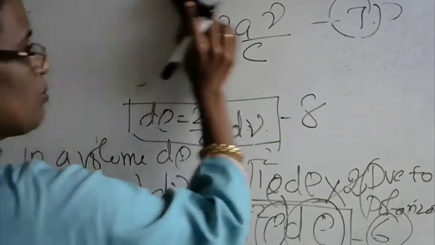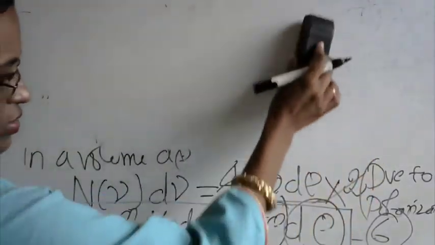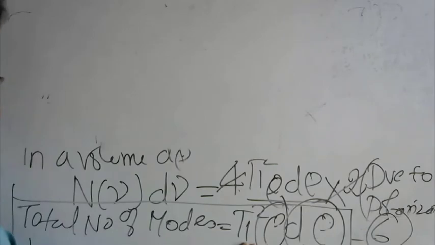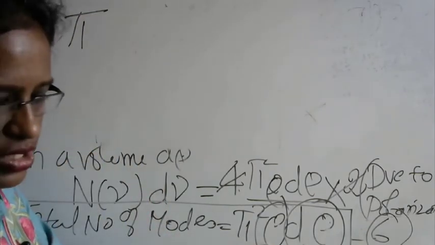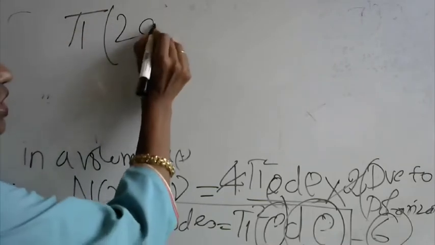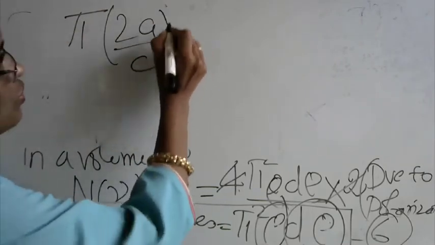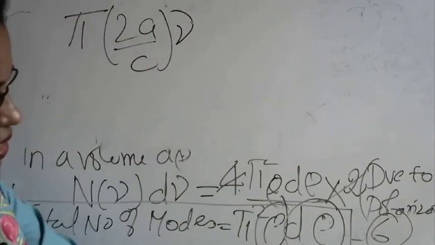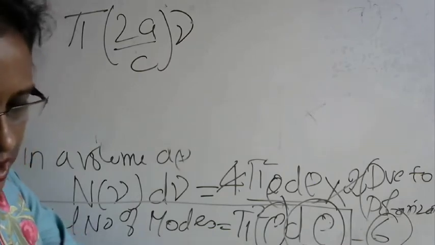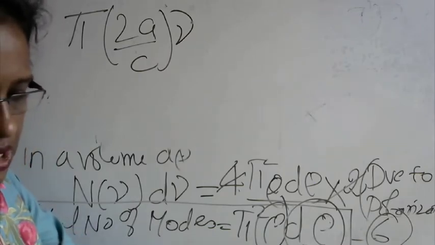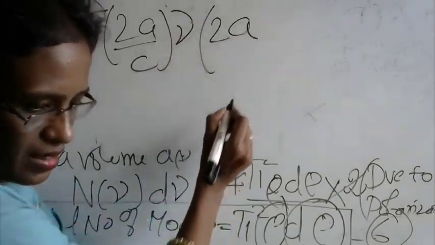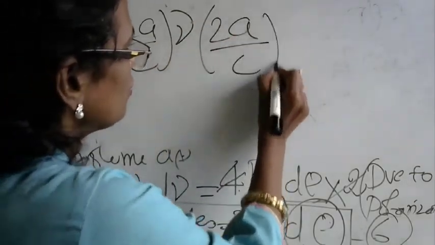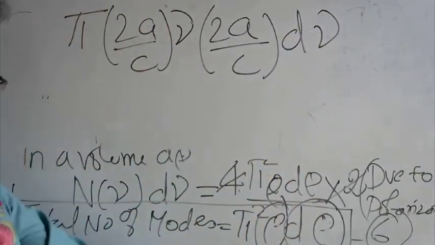So let's come back to equation 6. It will become pi, and what is rho from equation 7? It will be 2A by C into nu. And what will be d rho? D rho from equation 8 was 2A by C into d nu. Now multiply all this.